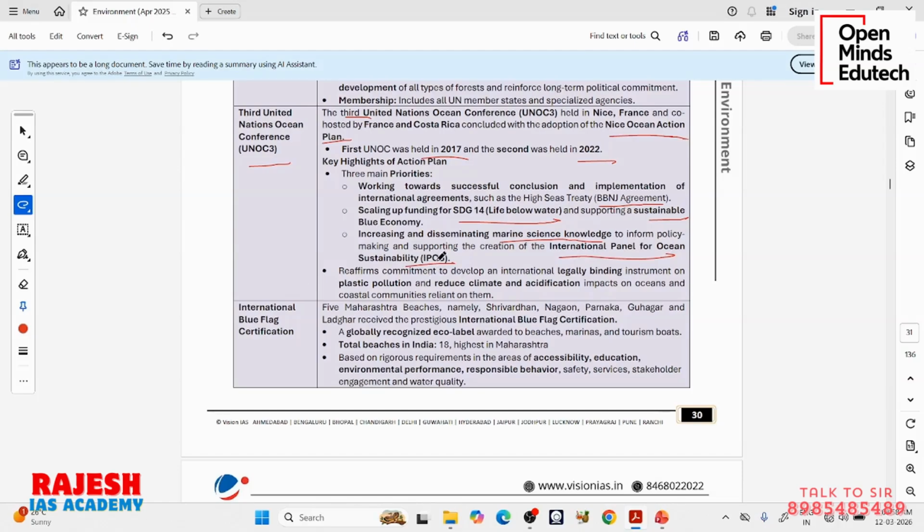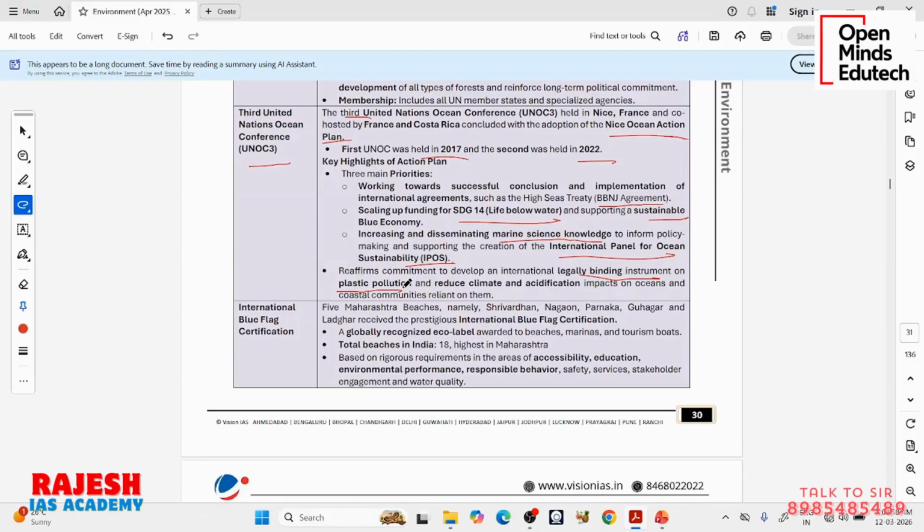In this new action plan, they are reaffirming the commitment to develop an internationally legally binding instrument on plastic pollution. We know we are polluting the whole earth with plastic, but one of the big issues with plastic pollution is that it is threatening all aquatic species. So much plastic is going into the oceans, and it is harming ocean animals in a very big way.